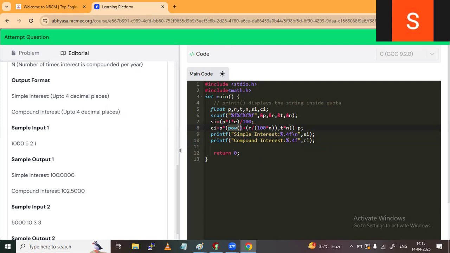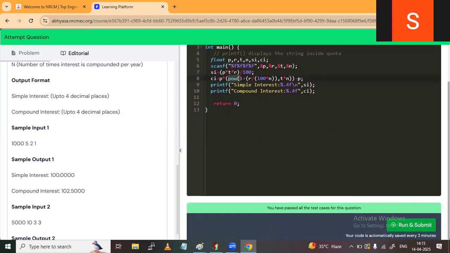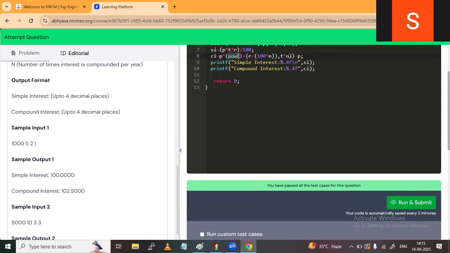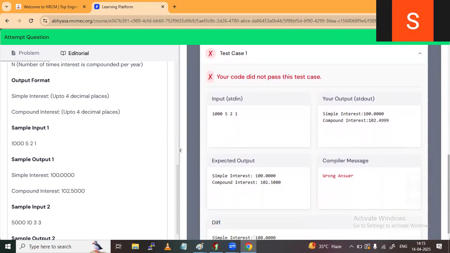Let me show you first, then I will change the program. A little bit of changes I have to do. Now run this and check the test case. Now see, simple interest is correct but wrong output, test case not passed. Simple interest is this one and here also, correct only. Compound interest is 102499, your answer, but the expected answer is 1025000.